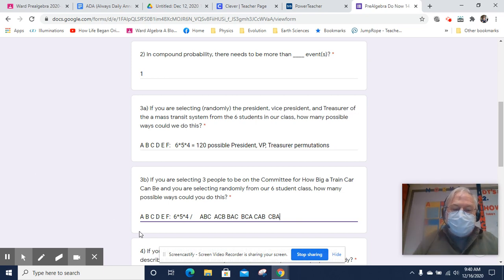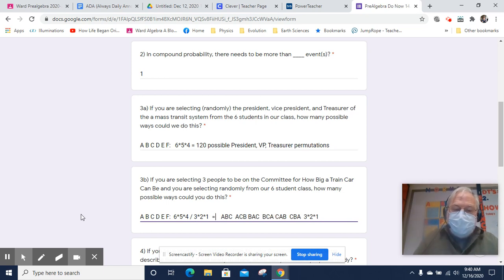So when we think about the 6 different ways, we start off with 3 different ways, then 2 different ways, then 1 way the third person could be. There are 3 different possible first letters. Once you've chosen that first one, there are 2 different possible second letters. And then there's just 1 possible last letter. So we are going to divide by 3 times 2 times 1.